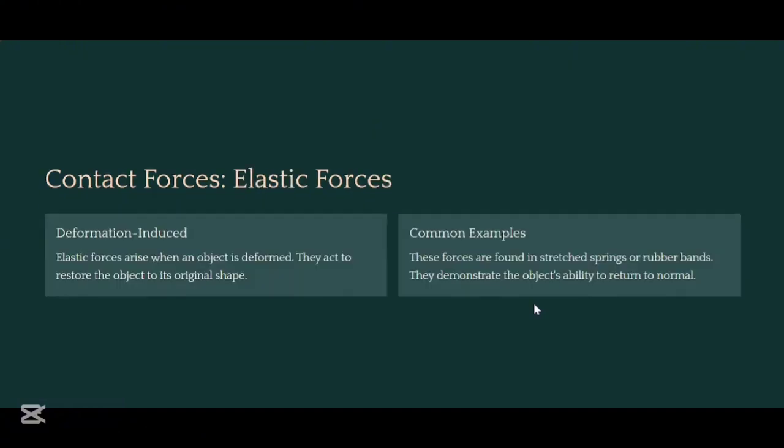Now, elastic forces arise when an object is deformed. They act to restore the object to its original shape. And common examples of these forces are found in stretched springs or rubber bands. They demonstrate the object's ability to return to normal.